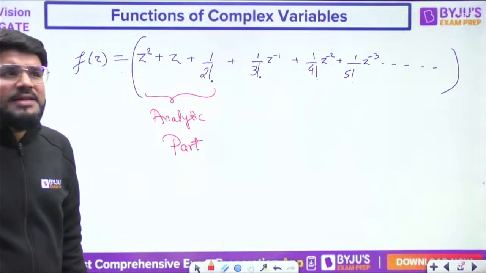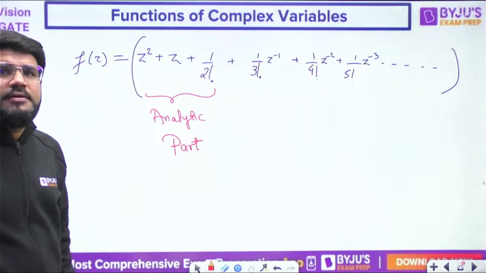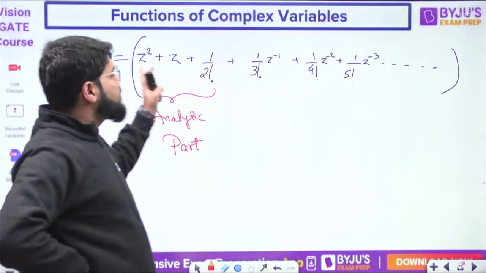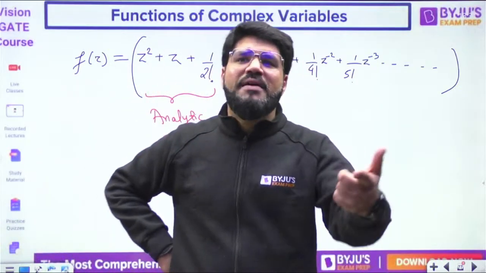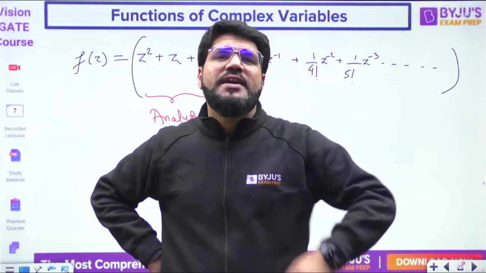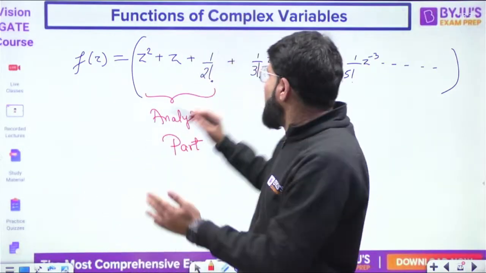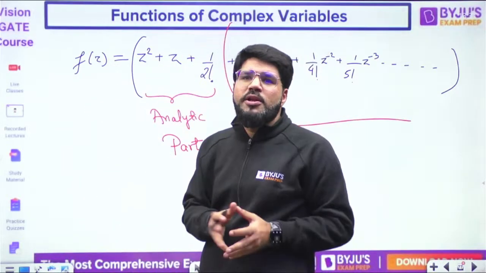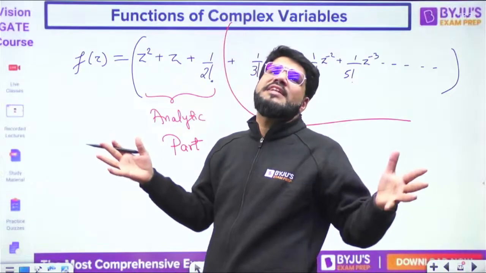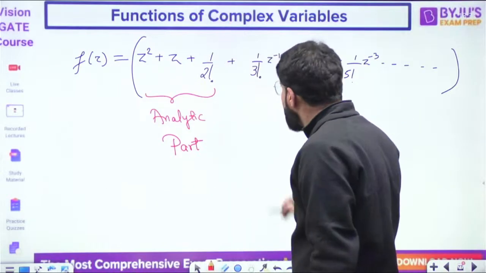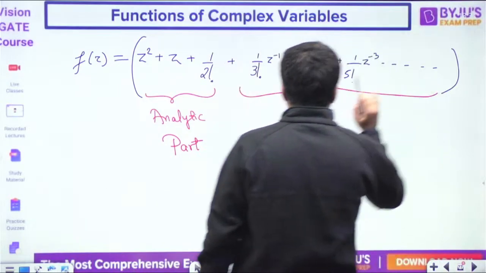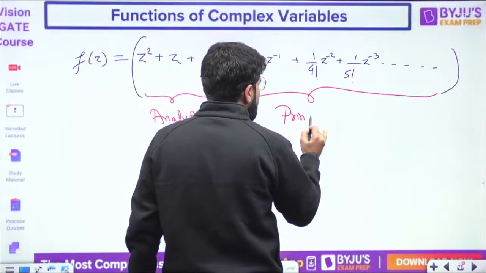This part in the expansion is known as the analytic part. Clear? Why is it the analytic part? Because the simple reason is, guys, positive powers of z. Positive power of z means a polynomial function. So this part, if you forget every other thing, is a polynomial function, and polynomial functions are always analytic. So we call it the analytic part. And this part with the negative powers is known as the principal part.